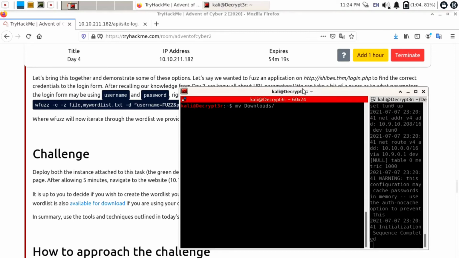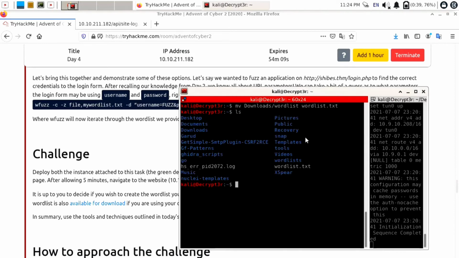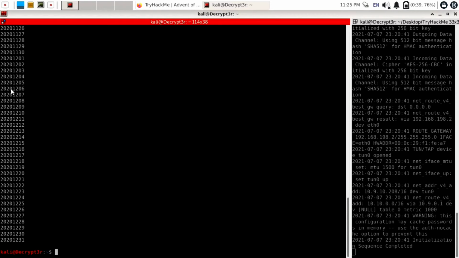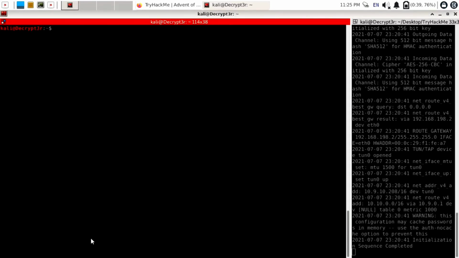I will move it from the downloads word list to our current directory as wordlist.txt. You can just use the same command to move it to the current directory. Now after ls, you can see here is our wordlist.txt file. You can just use cat wordlist.txt to display its content. This is the file which is in the form of year, month and date. So 2020 is the year, then 12 is the month, then the date.